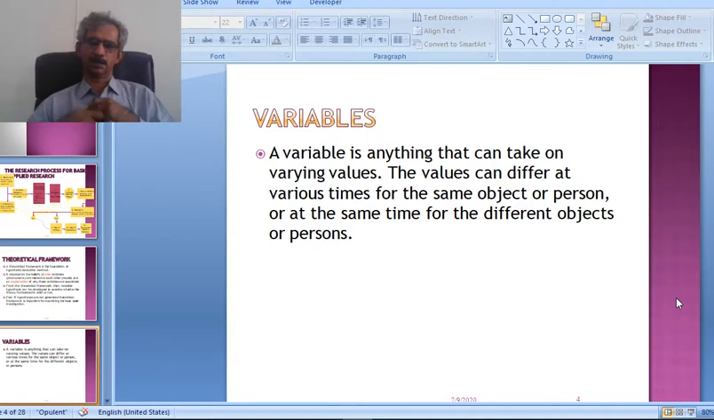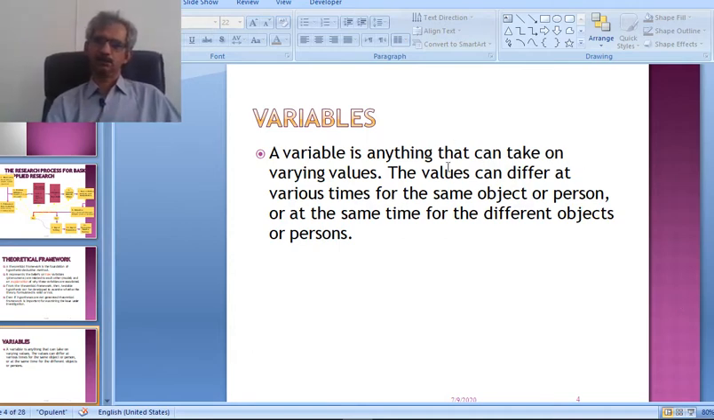And a variable is anything that can take on varying values. Means a variable is anything that takes various values. Just like if you are asking the age of the people, their age may vary. Not all have the same age. Even maybe there is a difference of days or hours or minutes. Means some sort of variation is there.